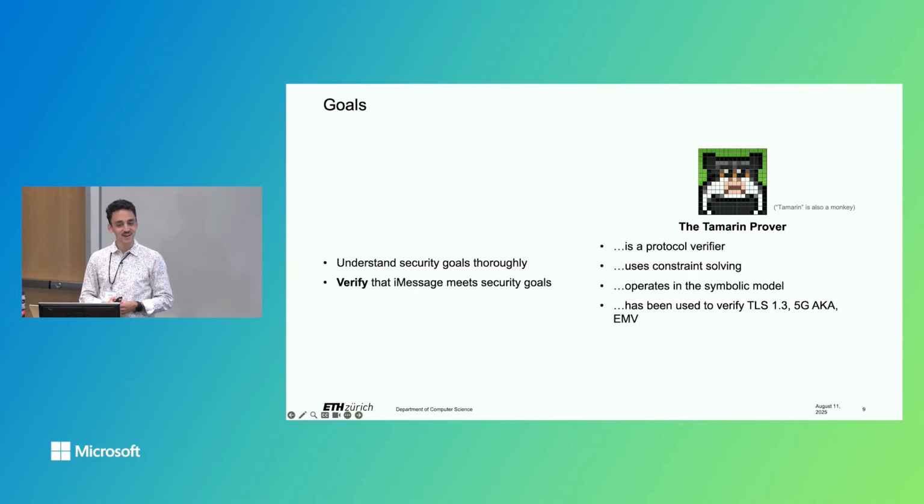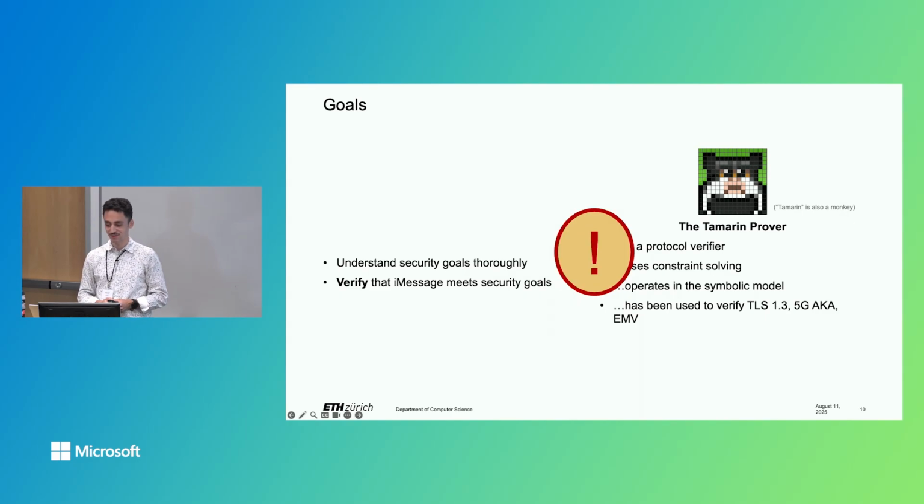Tamarin is a protocol verifier, and it uses constraint solving, and it operates in the symbolic model. The symbolic model is an abstraction of cryptography, as you'll see soon. We do not capture all details that cryptographers typically capture, but that allows us to consider larger systems. Tamarin has been used, for example, to verify and find attacks on protocols such as TLS 1.3, the 5G authenticated key agreement protocol, and the EMV protocol, the protocol that credit cards, for example, run with payment terminals.